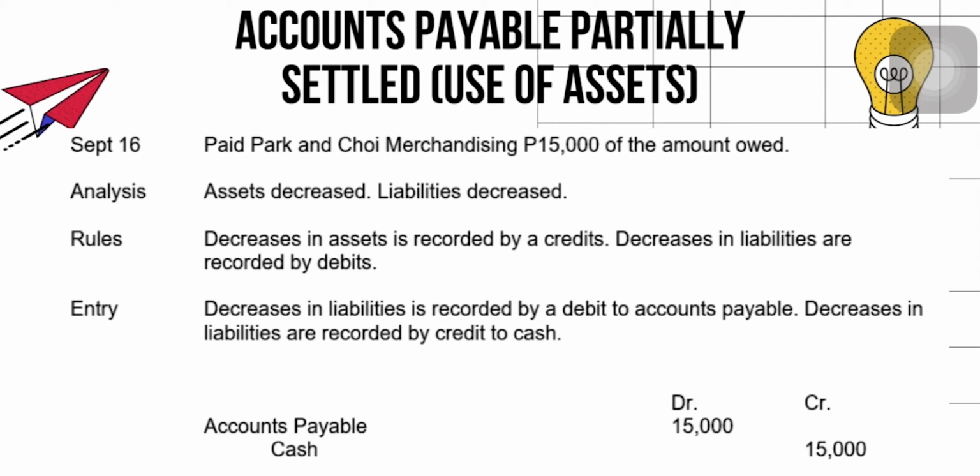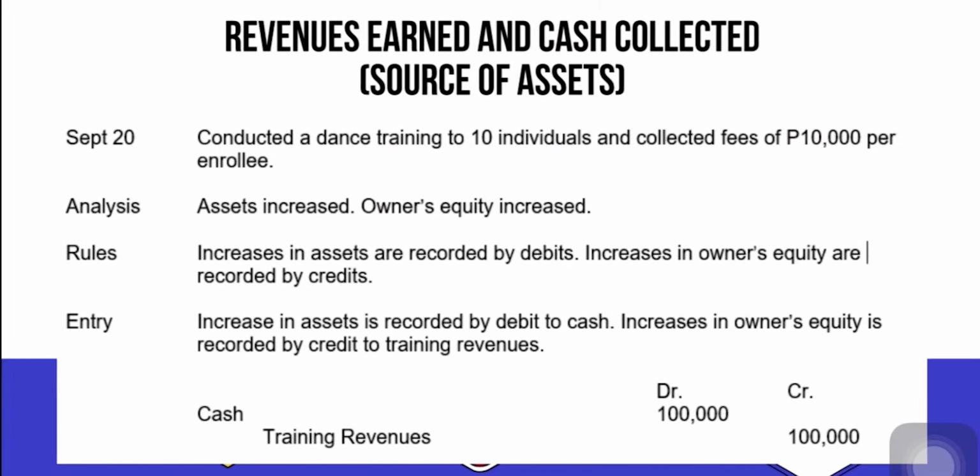A decrease in assets is recorded by a credit, and a decrease in liability is recorded by a debit. In other words, the accounts are recorded on their opposite sides. Hence, to record the transaction, debit accounts payable of 15,000 pesos and credit cash 15,000 pesos.